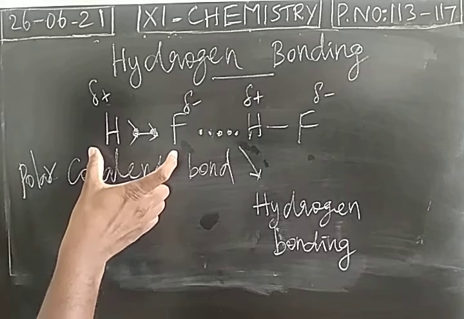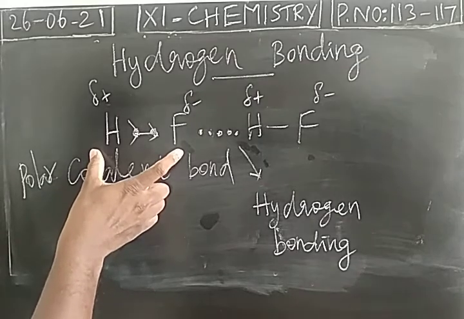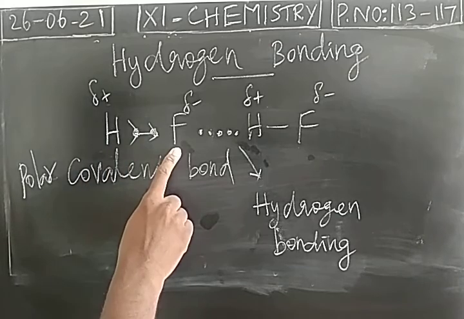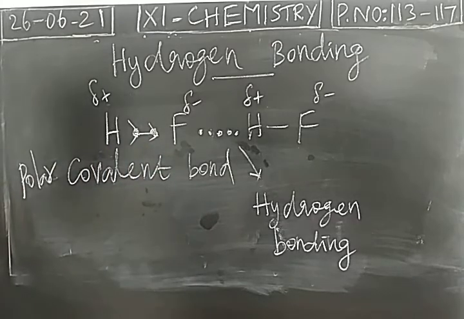So polarity is induced in a molecule in which the least electronegative hydrogen is bonded with a more electronegative heteroatom like nitrogen, oxygen, fluorine and so on.